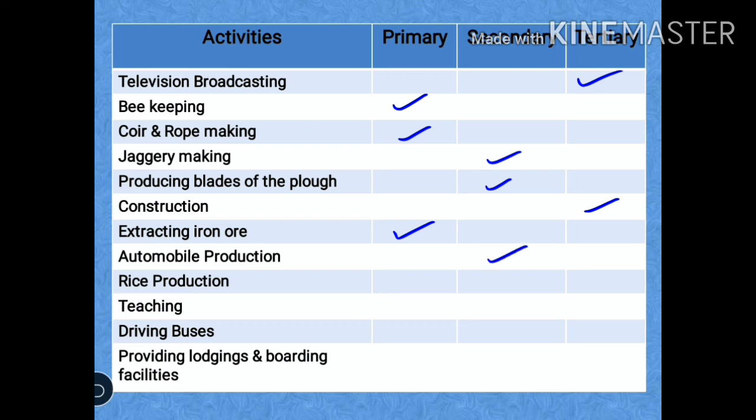Rice production, primary sector. Teaching, it is a service, so it will be in a tertiary sector. Driving buses, tertiary sector. And the last one, providing lodging and boarding facilities, that will be in a tertiary sector. So thus we have classified the given activities as the primary, secondary and tertiary activities.